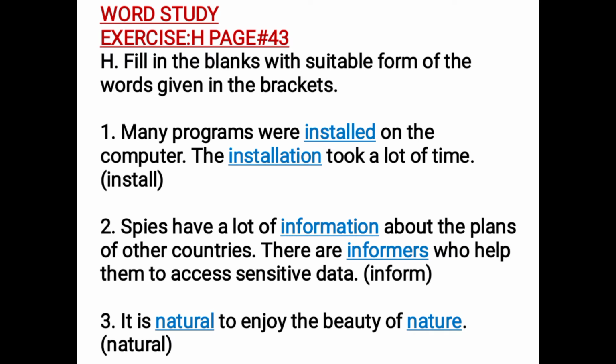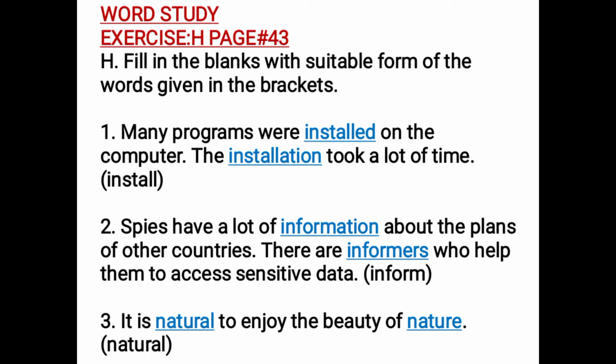The dash took a lot of time. Now we are not talking about the action, we are talking about the thing. Which thing took a lot of time? So we will use the noun, which is the name of a person, place, animal, or thing. So when we're talking about the thing, we have to use a noun form. The noun form of install is installation. Many programs were installed on the computer. The installation took a lot of time.